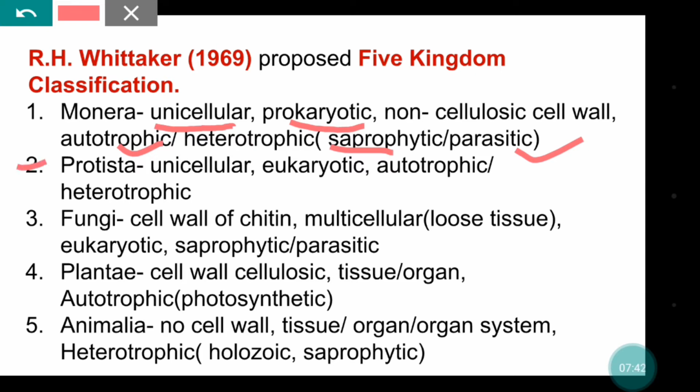Now Protista. Protista also contains unicellular organisms, but here the organisms are eukaryotic. All the organisms which are unicellular and have a true nucleus and proper membrane bound cell organelles, that is they are eukaryotes, and they may also show autotrophic and heterotrophic modes of nutrition.